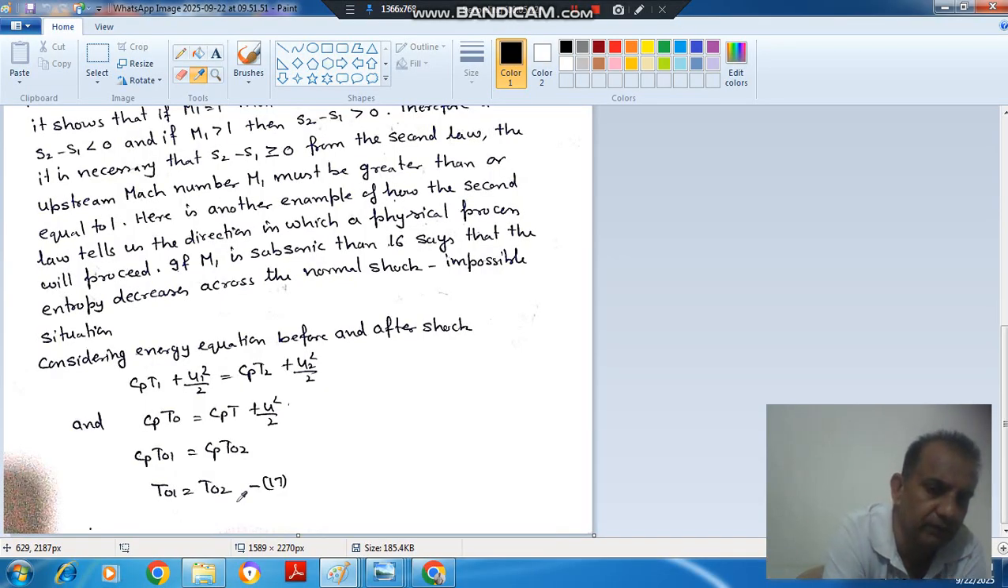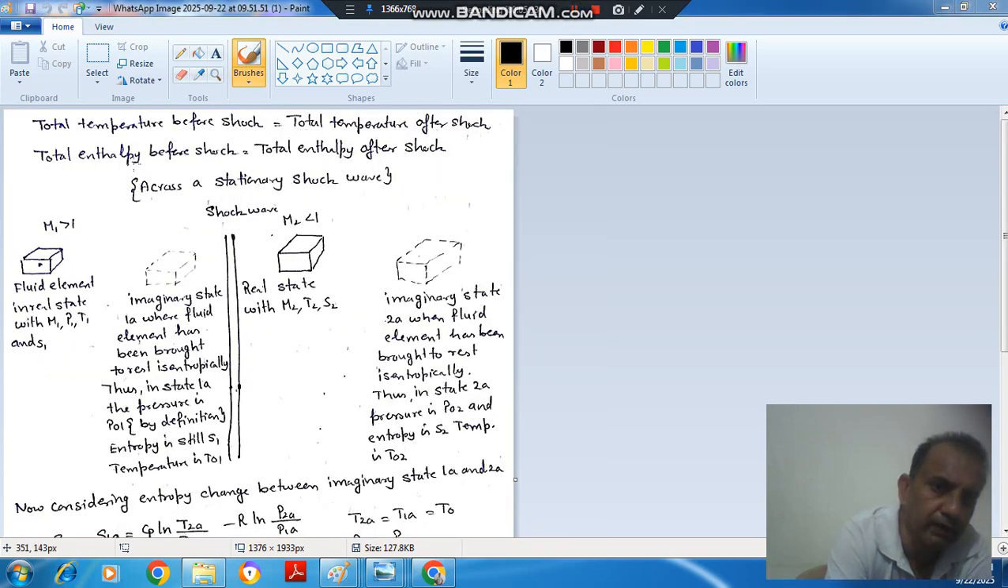Okay, so that is the first concept to derive the simplest formula, that stagnation temperature remains constant before and after shock. Or we can say the total temperature before shock is equal to total temperature after shock, or total enthalpy before shock is equal to total enthalpy after shock. Suppose we have this condition, fluid element before shock having Mach number more than 1 and initial states are M1, P1, T1 and S1.